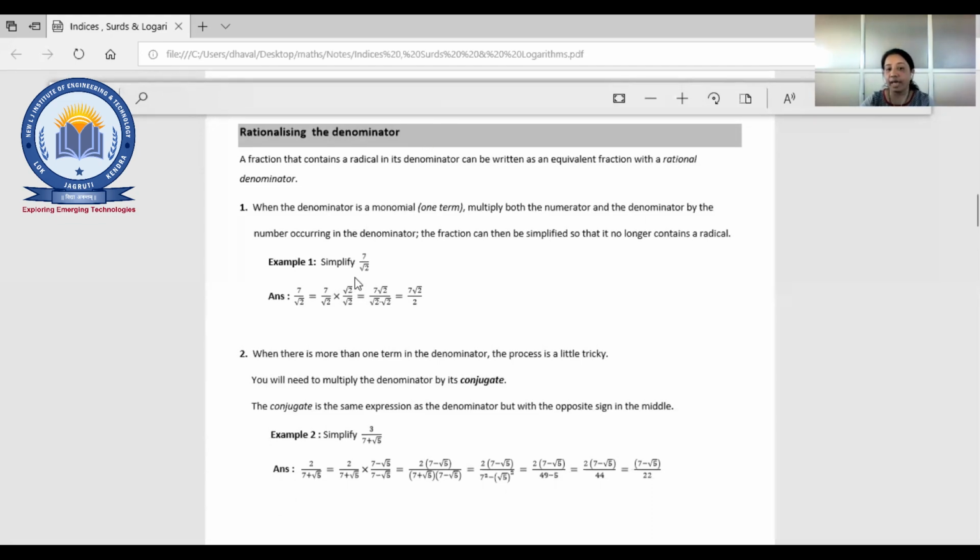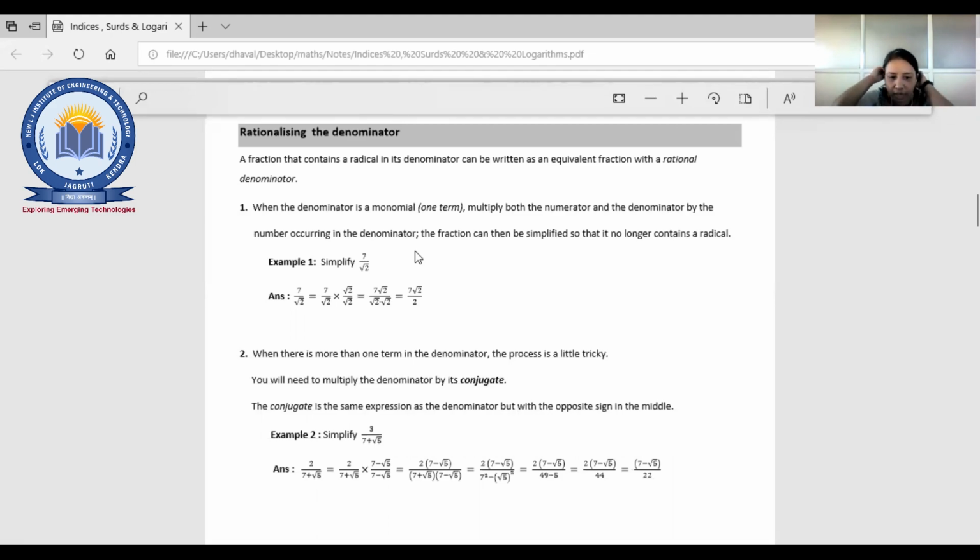Fine. So in the denominator only one term will be there, root 2, like root 5, whatever is given. But if there is more than one term in the denominator, again we have to do multiplication and division, but in some different way. We can't do it with the one term.